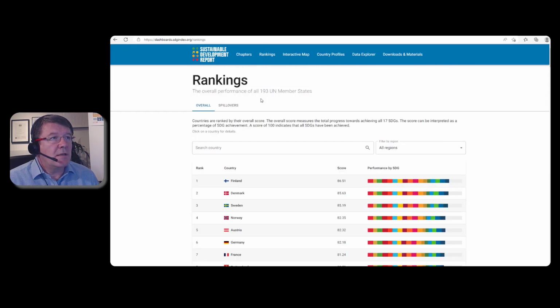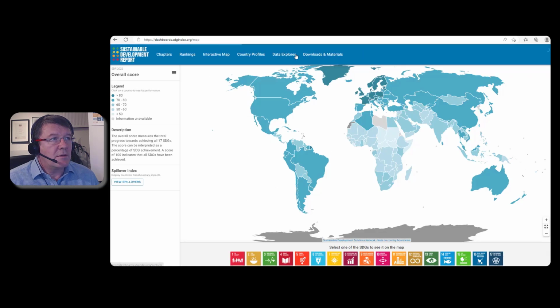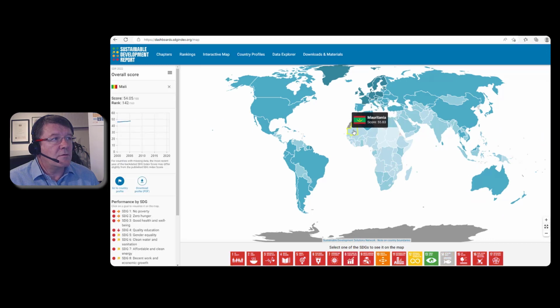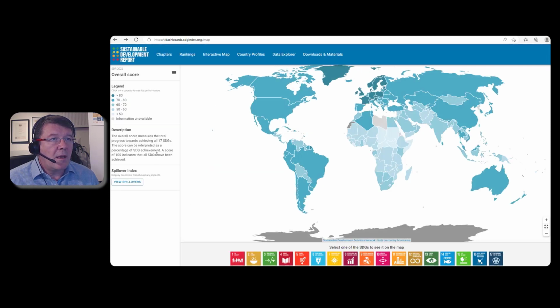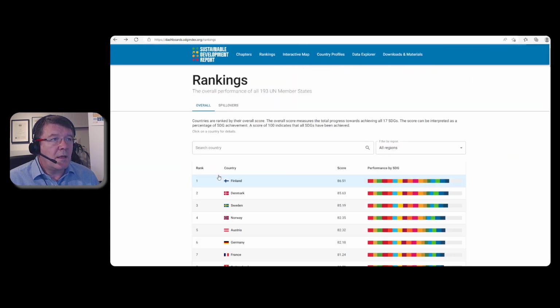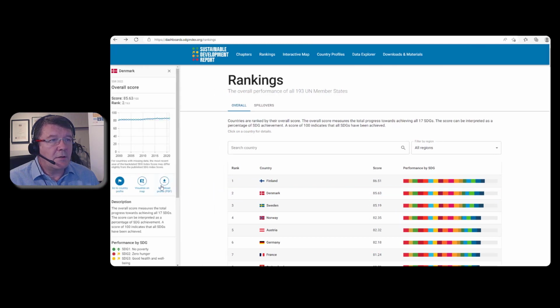So the next heading there is rankings, which I will come back to in a minute. You've got an interactive map here, so you can actually zone in on any country you want and get information on any of the SDGs in a number of different formats. You can go to a particular country profile, Mauritania for instance, and you can also go back and if you pick a particular country, you can download a profile for that particular country.